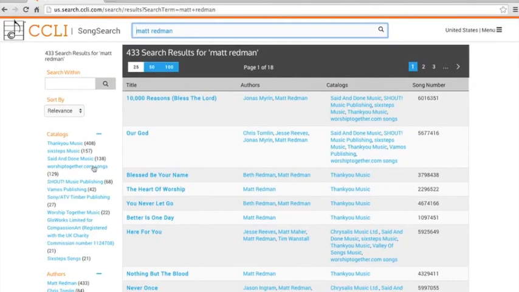This may or may not be a direct correlation to who he signed his songs to, but there's some connection here. So if you couldn't remember the name of one of the catalogs that you knew a Matt Redman song was a part of, you could look over here on the left and then, oh yeah, it's Worship Together, or it's worshiptogether.com songs, or whatever it is.